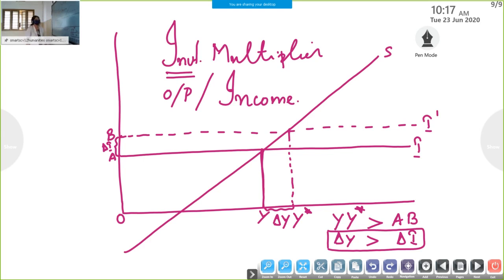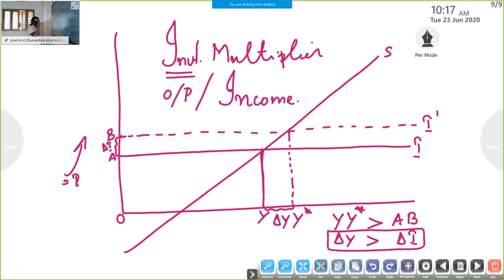We can express it either through the ADAS approach or through the SI approach. Okay, this is the forward effect on the multiplier, or positive effect. Positive effect is due to the increase in investment. That's the point.